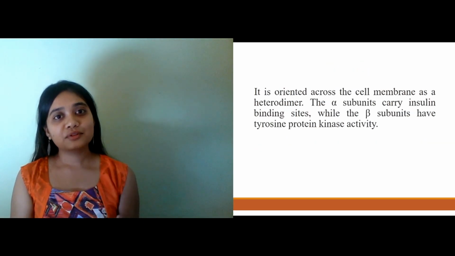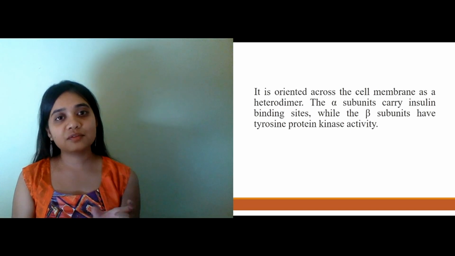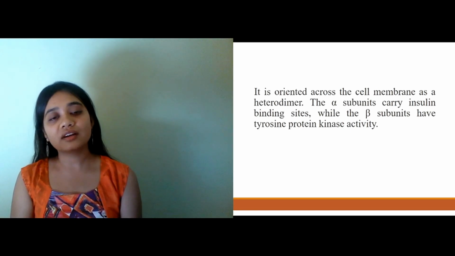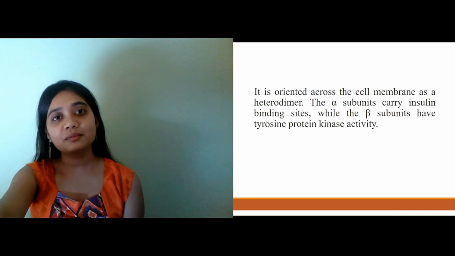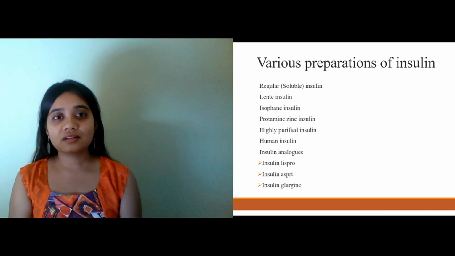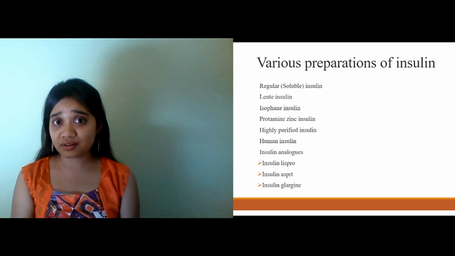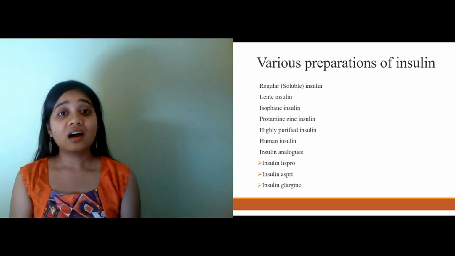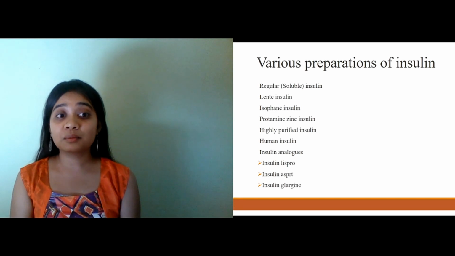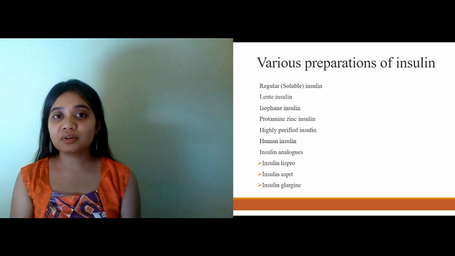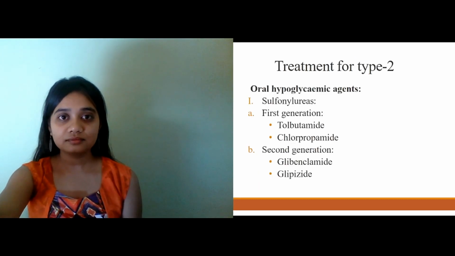The alpha subunit has insulin binding sites, whereas the beta subunit has tyrosine kinase protein activity. There are various available preparations in the market, which include regular insulin, lente insulin, isophane insulin, protamine zinc insulin, human insulin and recombinant DNA insulin.